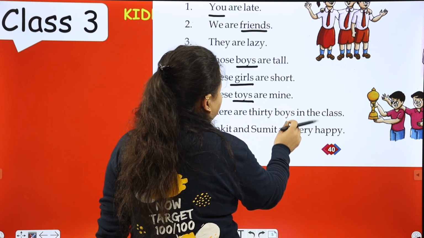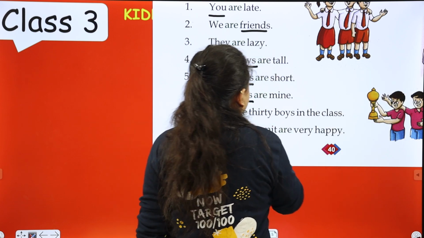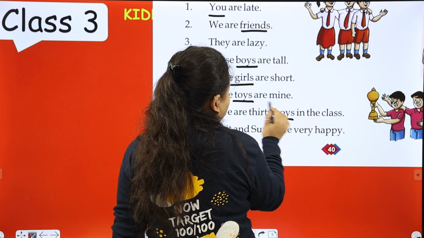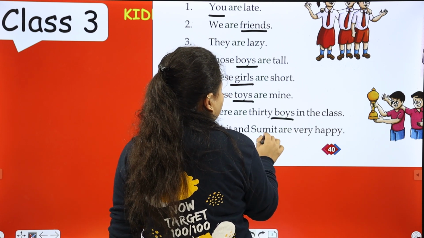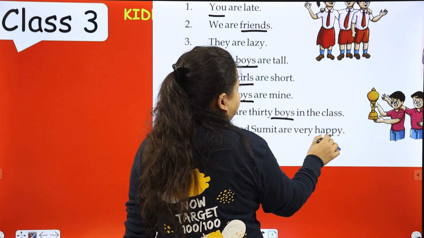These toys are mine. There are 30 boys in the class. So boys, are. Ankit and Sumit, more than one. Ankit and Sumit are very happy.